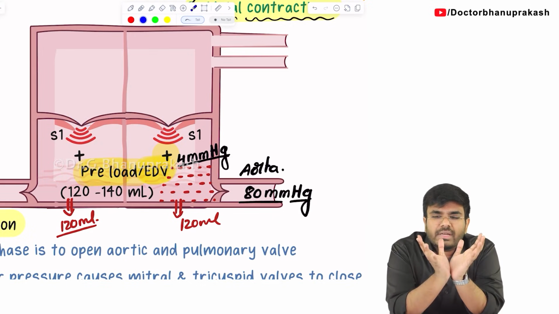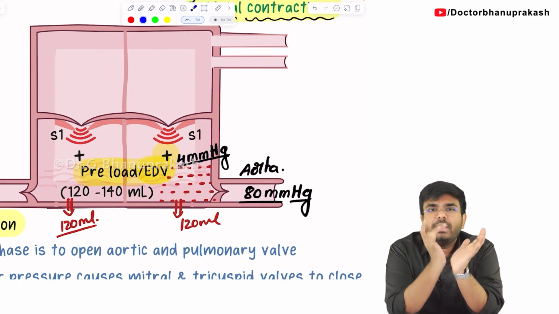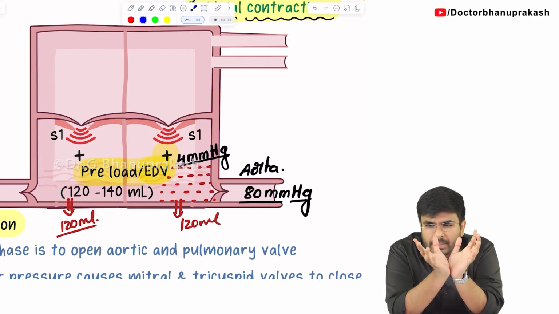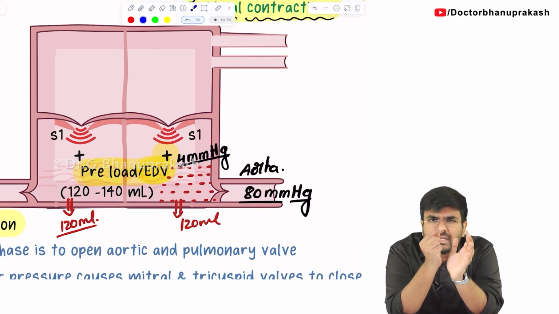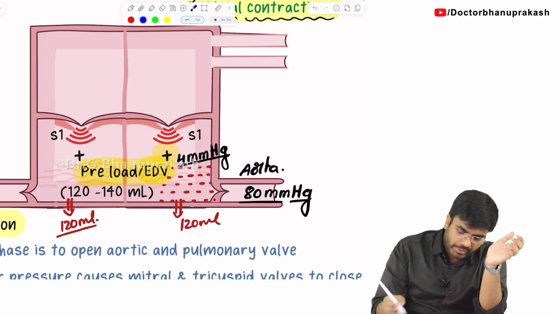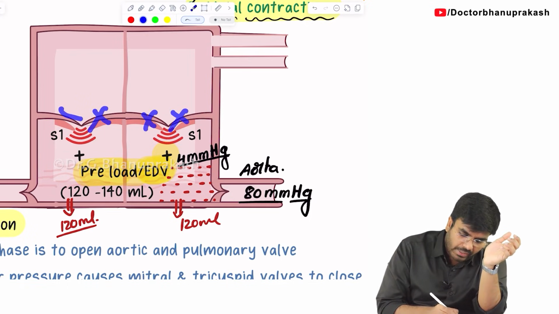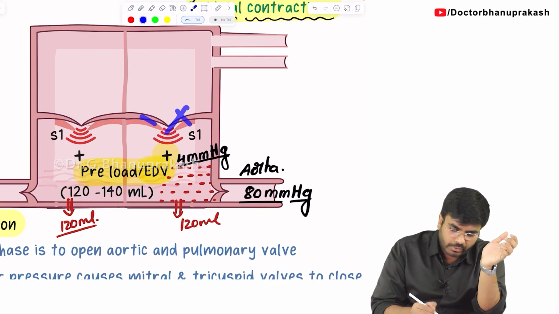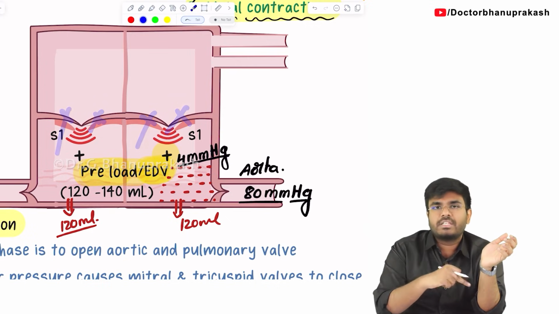So, the moment ventricles start to contract, in the beginning of the ventricular contraction, listen carefully. The ventricle just starts to contract, so there is a slight increase in pressure. This pressure is going to close the mitral valve and the tricuspid valve. First, the mitral valve is going to close. Within a fraction of a second, the tricuspid valve also closes.